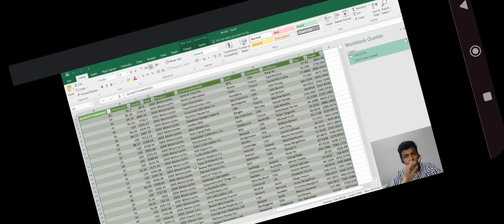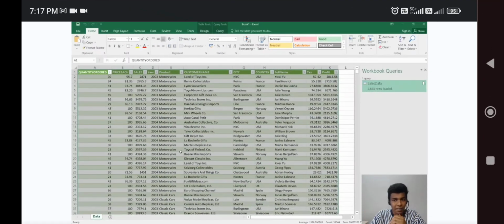This is actually data, so it is clean data. We have removed the unwanted steps and we have clean data. From this data, we are going to create a lot of types of reports, guys. As in yesterday's session, we created reports based on the year, right? So let us create that first.